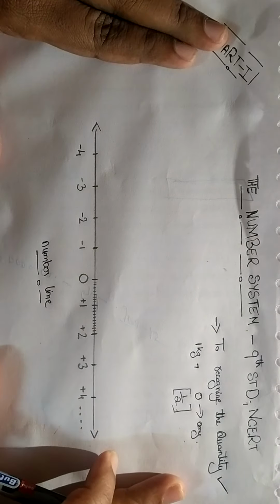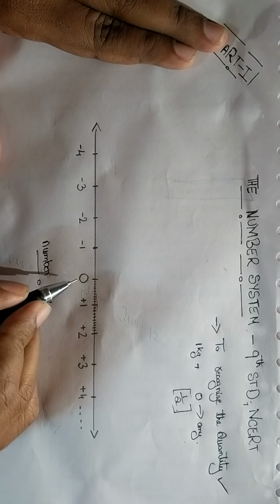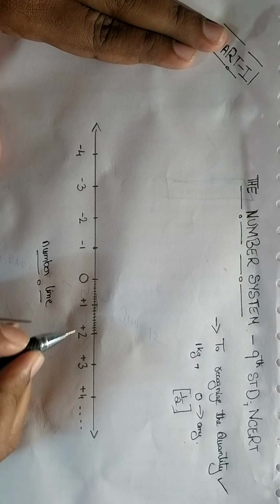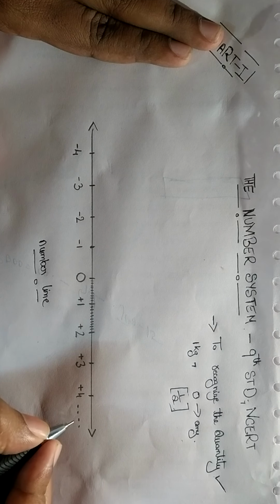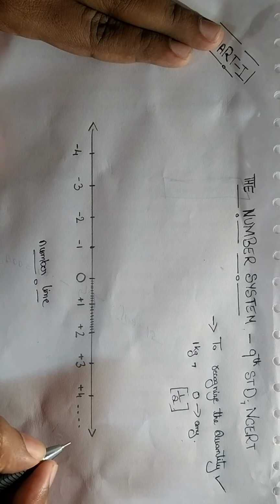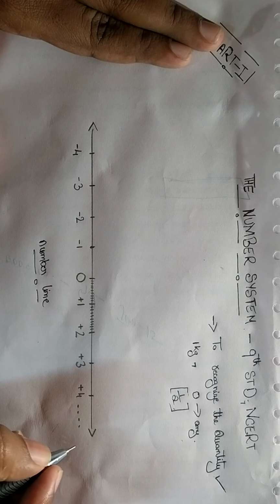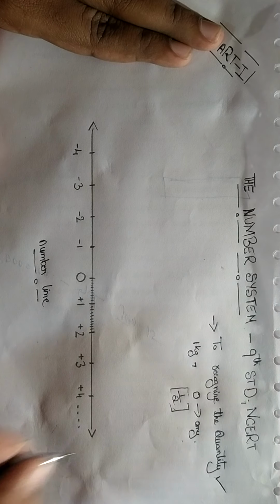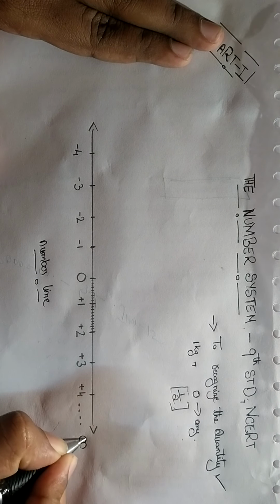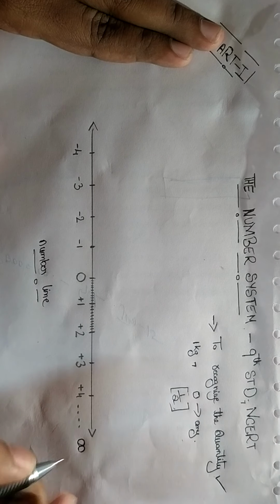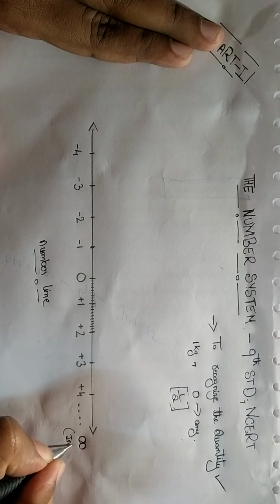This is what is called the number system. I have mentioned some numbers here: 0, 1, 2, 3, 4. I have written dotted lines here because we cannot measure the end of the number system. There is no end. That's why we write it as infinite. Remember, infinite.